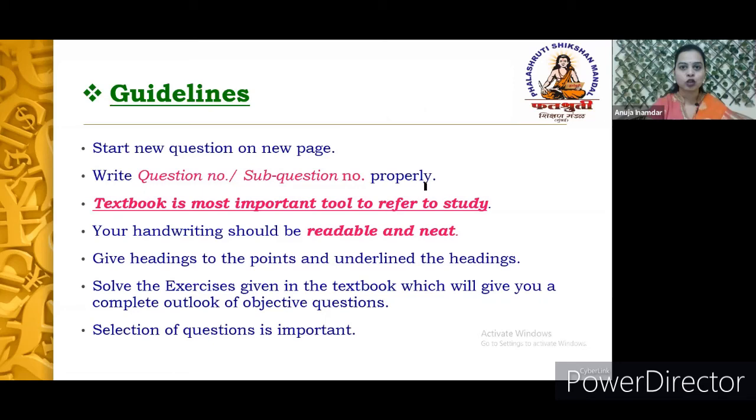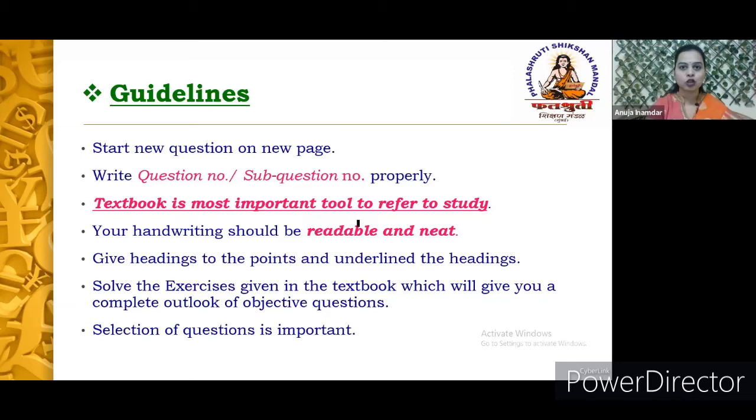To prepare for the exam, the textbook is the most important tool you can refer to. Rather than depending on any other reference material or further notes, make sure that the notes are basically from the textbook. It is the best source to focus on.